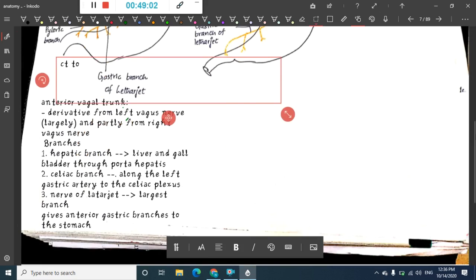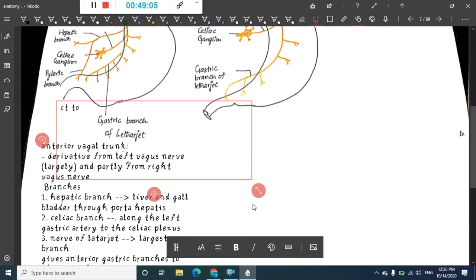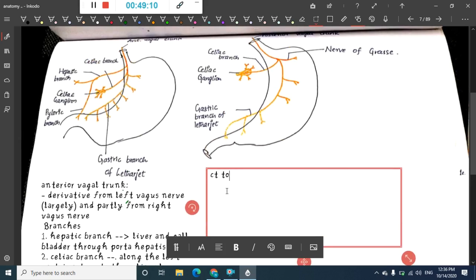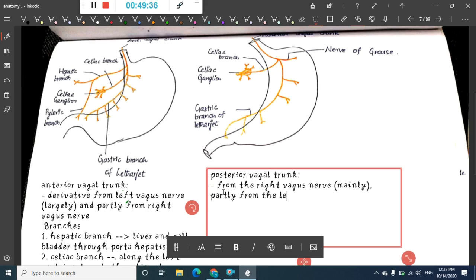Then we also have something called the posterior vagal trunk. This is the picture of the posterior vagal trunk. It also gives similar branches. This posterior vagal trunk is derived largely from the right vagus nerve, and partly it is derived from the left vagus nerve.